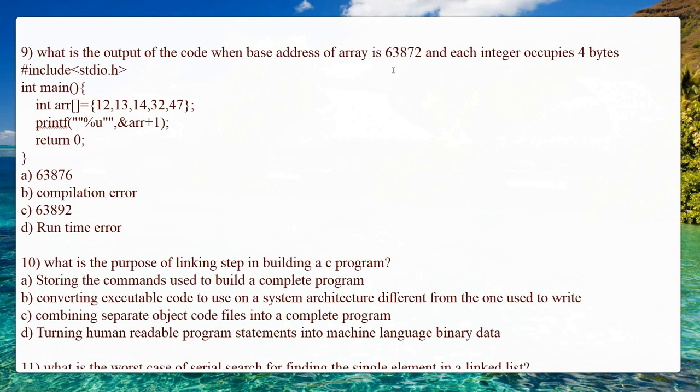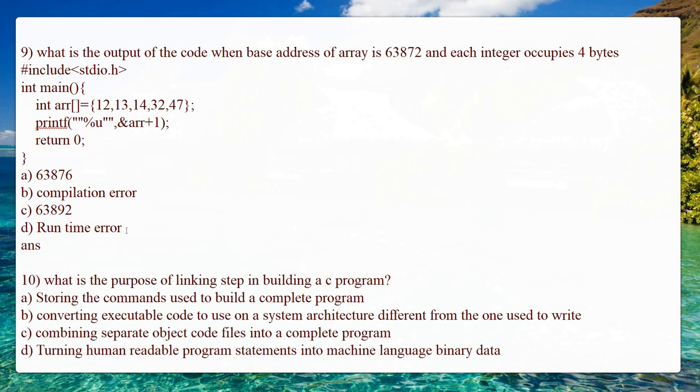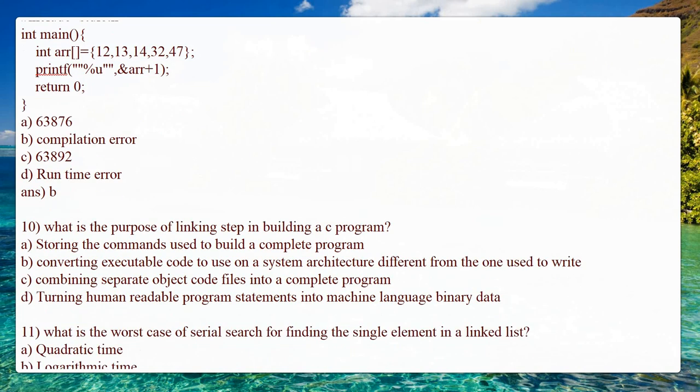By seeing it, you will see there is a base address 63872. Since it is 4 bytes, you are going to add 4 and you would write 63876. But here it gives a compilation error, with %u and &array +1. When you print, it gives a compilation error. Therefore option B is the correct answer for the question. It gives a compilation error.